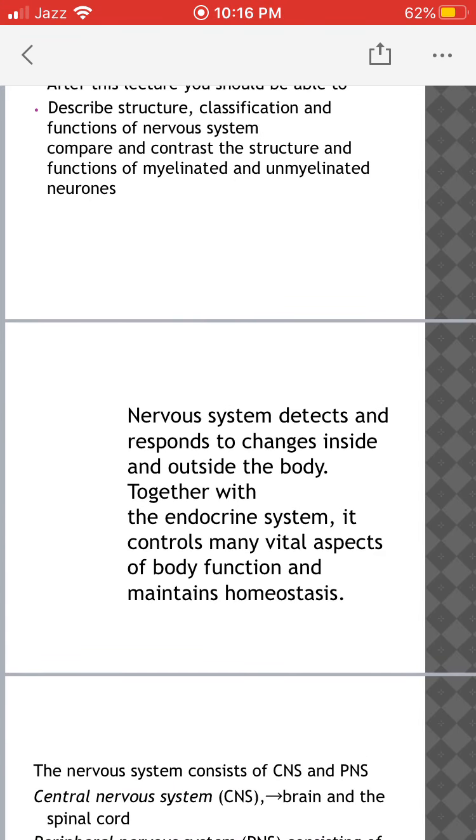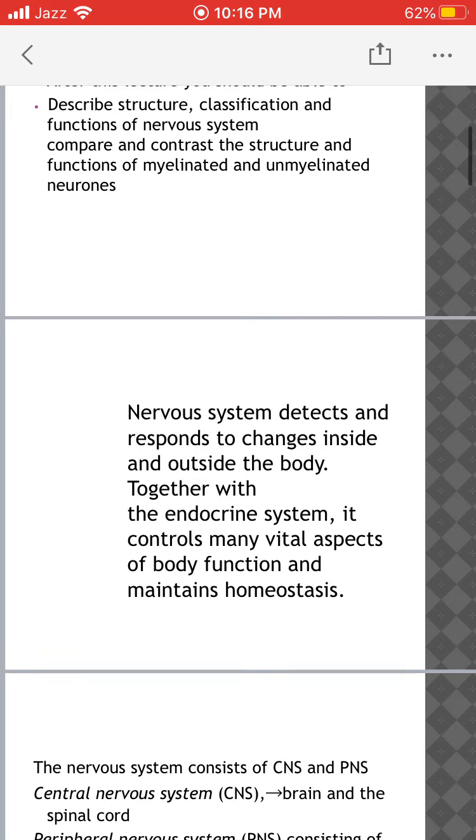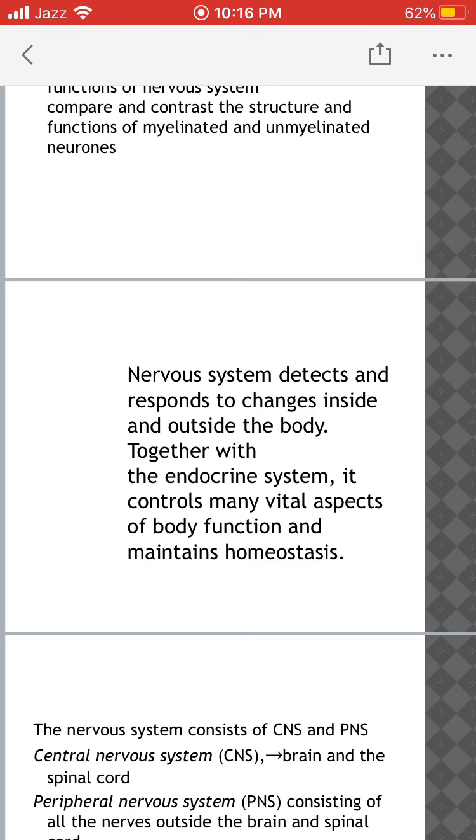So what is the nervous system? The nervous system detects any change that occurs inside or outside the body and then responds accordingly. Along with the endocrine system, the nervous system controls many important aspects of body functions, and both of these systems are responsible for maintaining homeostasis.